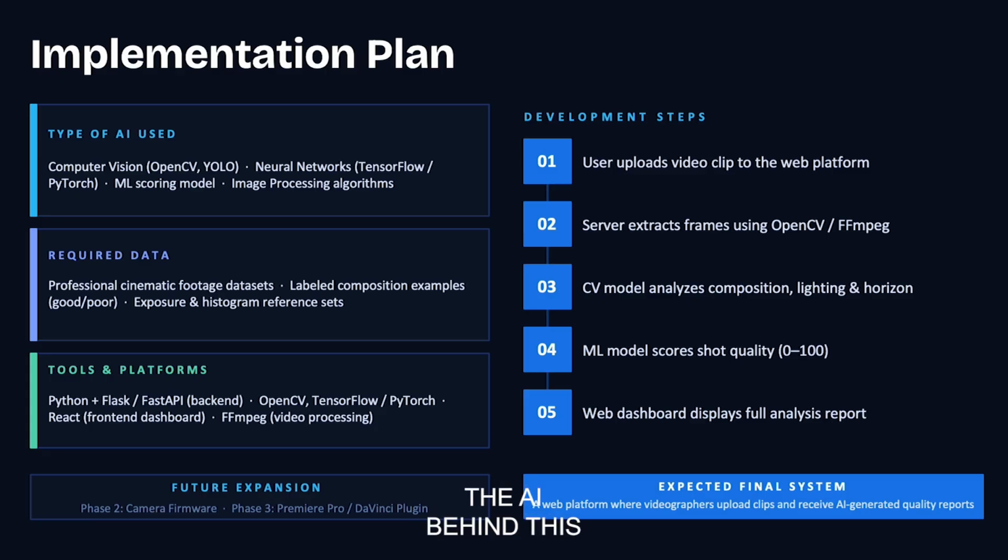The AI behind this runs four core technologies: computer vision for framing and subject detection, neural networks trained on professional cinematic footage, a machine learning scoring module calibrated to real cinematography standards, and image processing for exposure and lighting analysis. Seven quality checks, in under a few seconds.